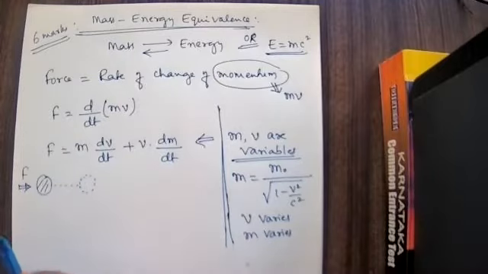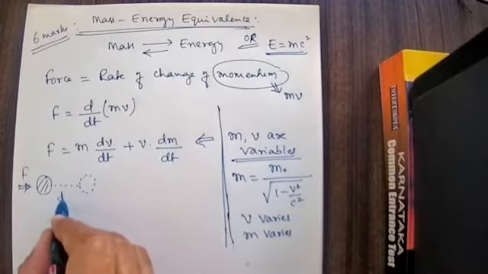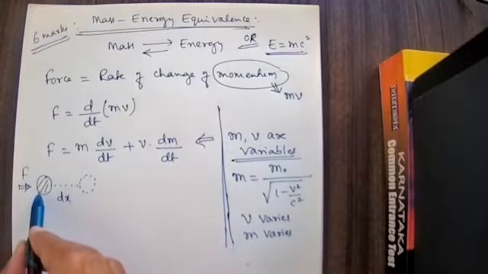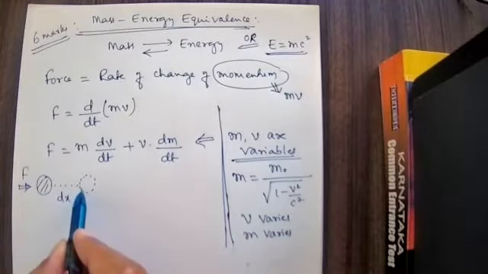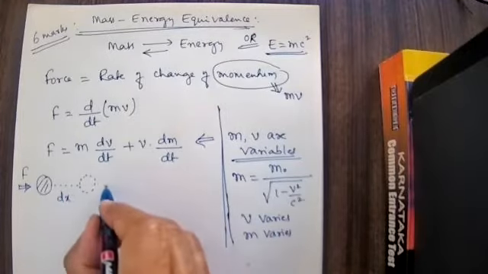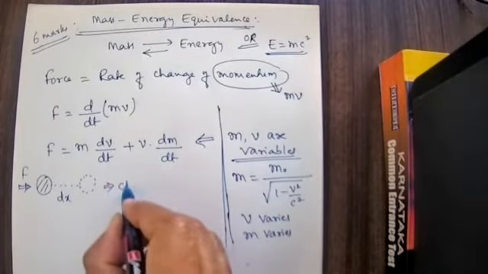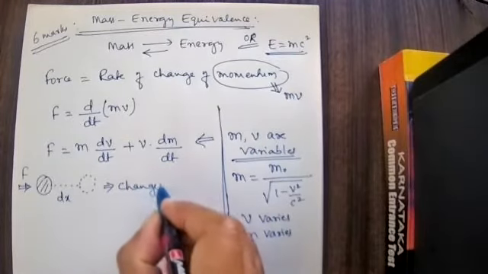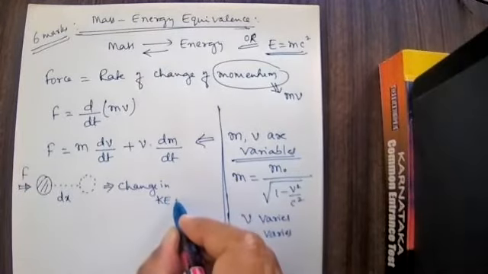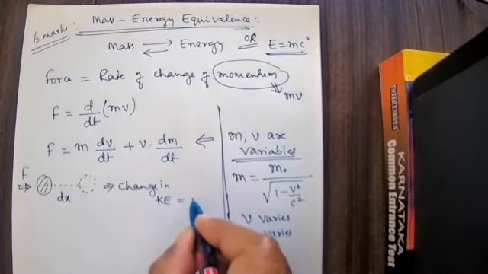I will take the displacement as dx, due to the force. There is a change in the kinetic energy of the body, which I will take as dEk.